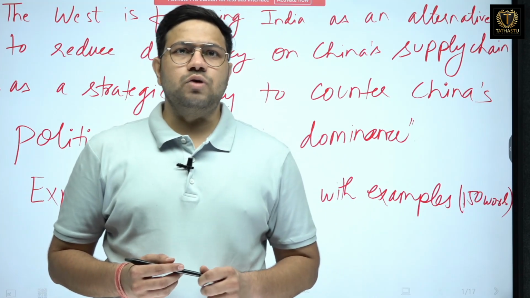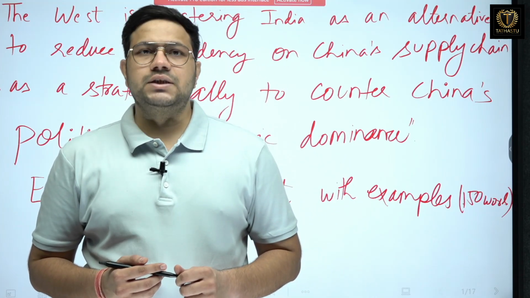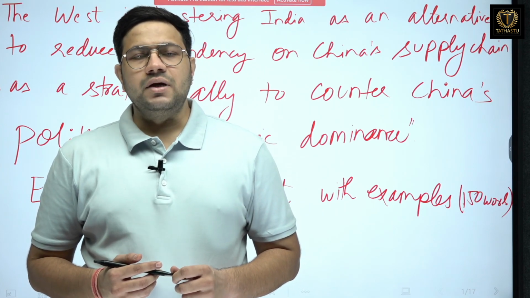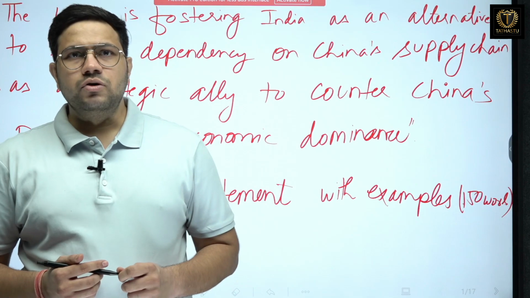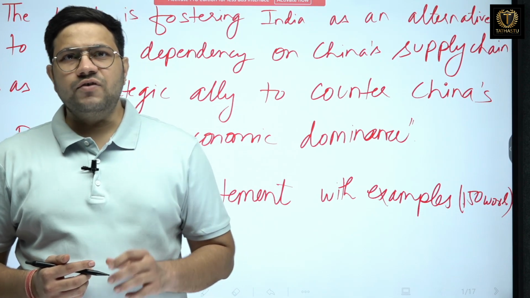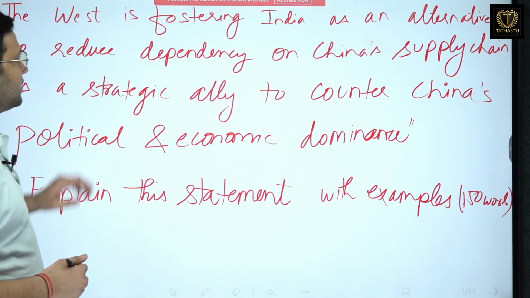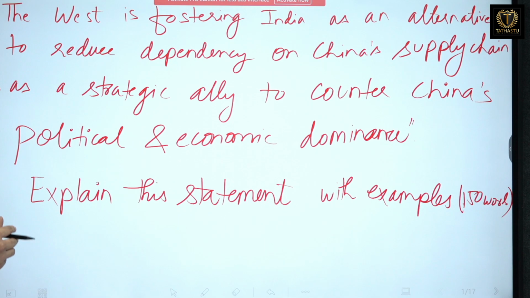Today at Tathastu ICS, we are going to discuss the questions that came in the international relations topic in 2024 GS mains. So the first question is, the West is fostering India as an alternative to reduce dependency on China's supply chain and as a strategic ally to counter China's political and economic dominance. Explain this statement with examples.